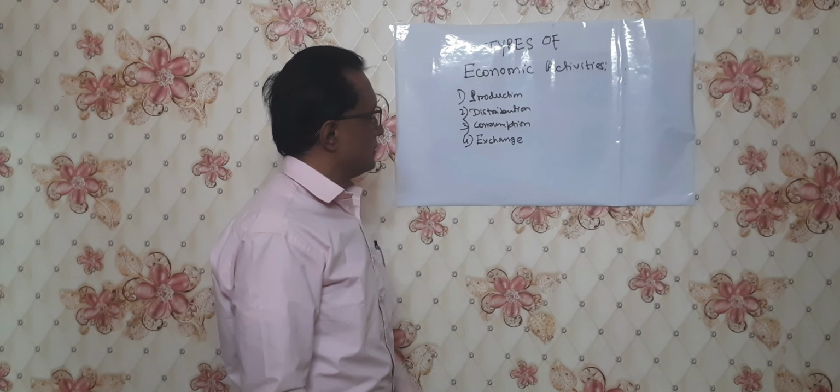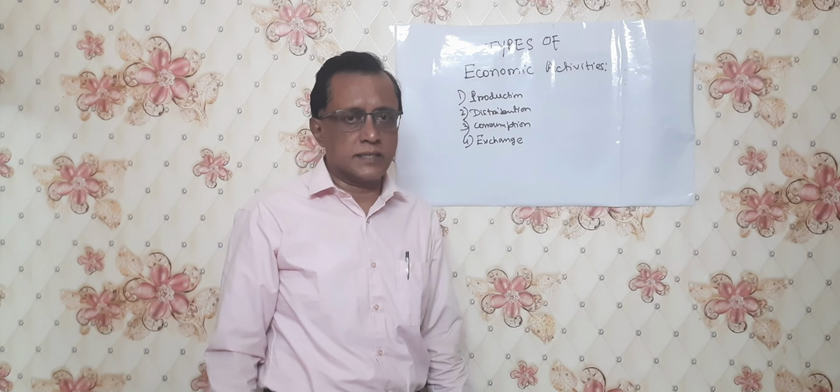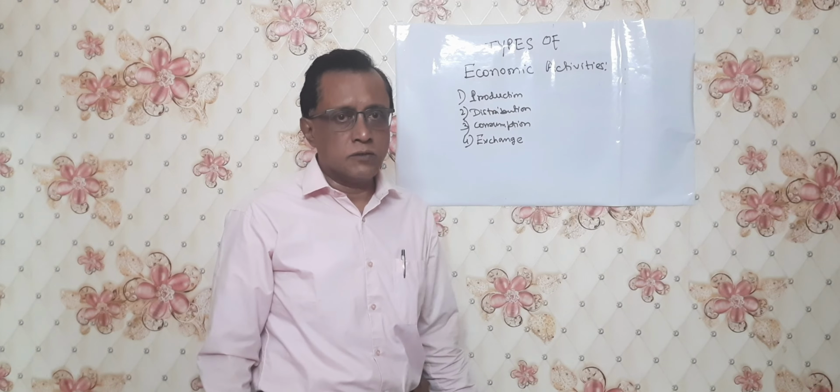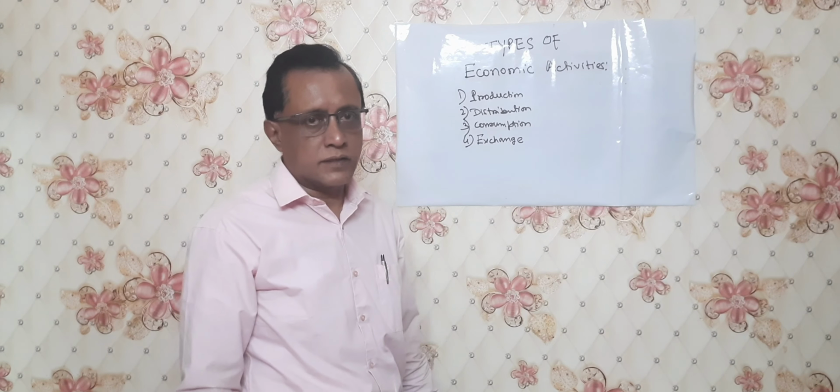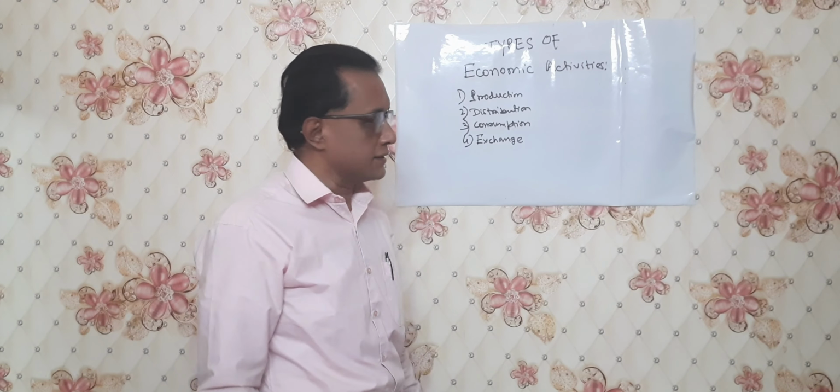Number one, production. For economic activities, production is necessary in different organizations, different types of industries. We have so many types of industries, which we will cover in the next classes.